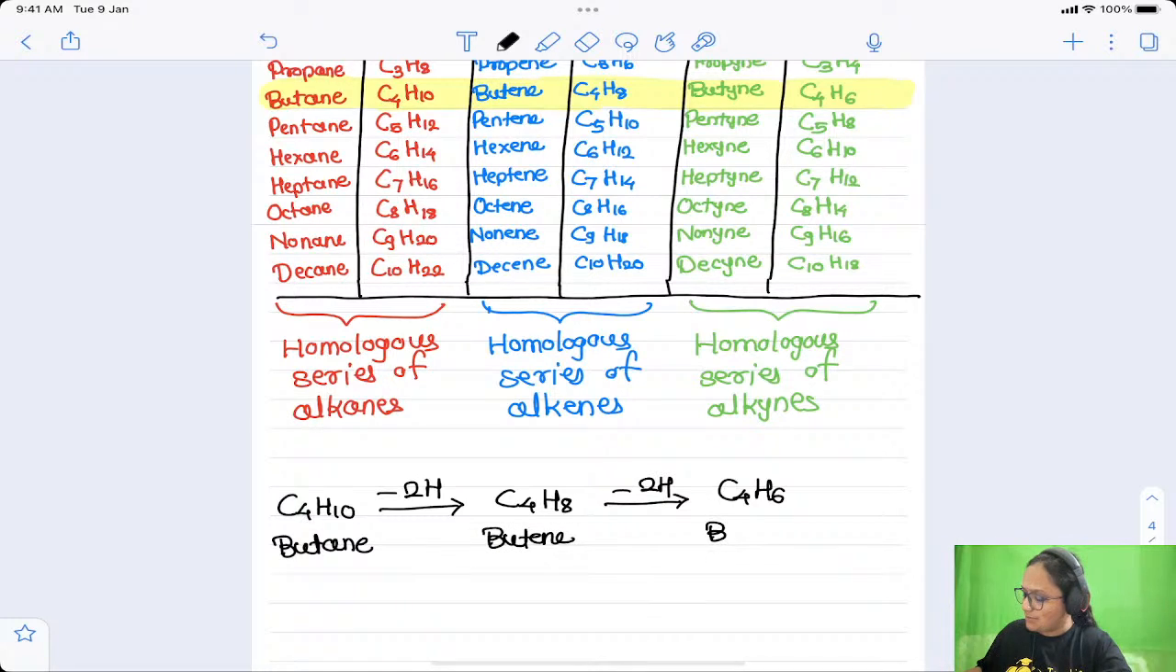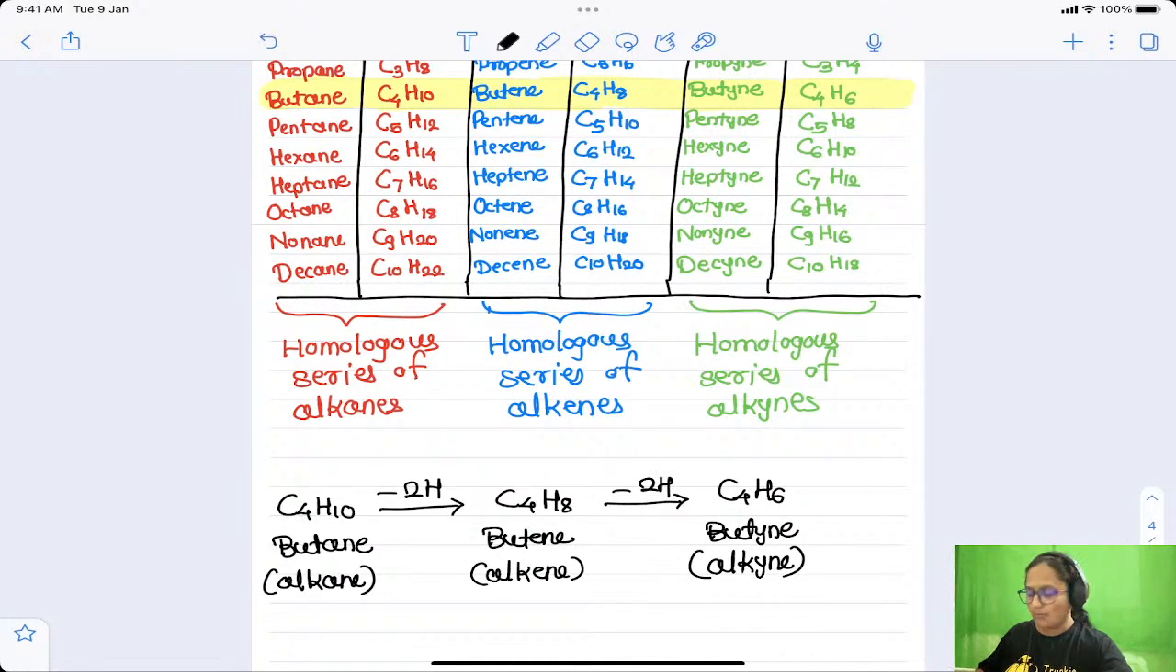Now this is butane, or in another language we can say this is an alkane. This is an alkene, this is an alkyne. This is true not only for butane but for any number of carbon atoms, any carbon number you select, you will observe the same thing. The formulas decrease by just two hydrogen atoms, and those two hydrogens are for the double and triple bond formation.